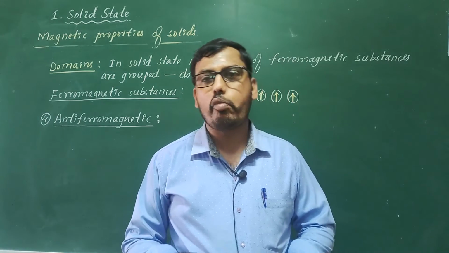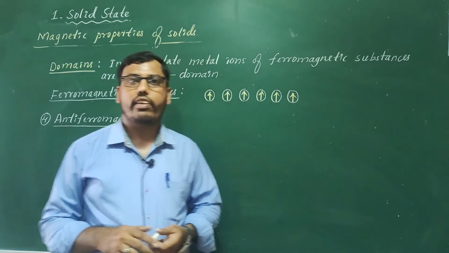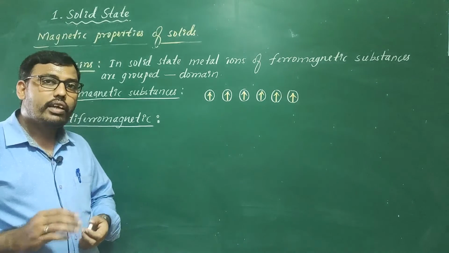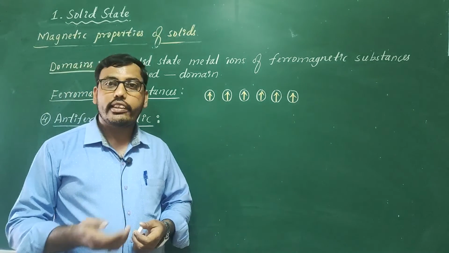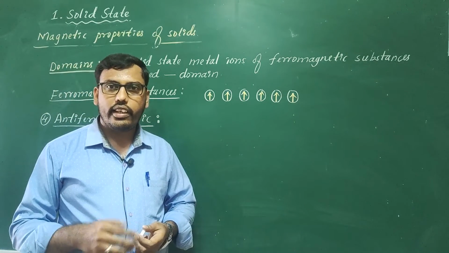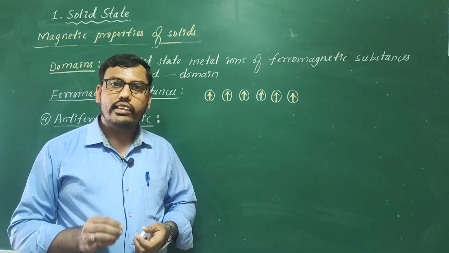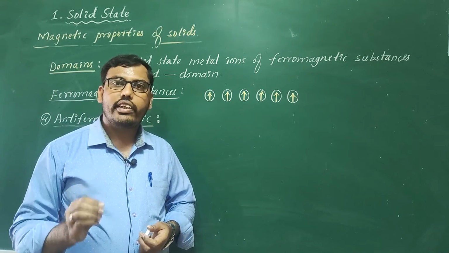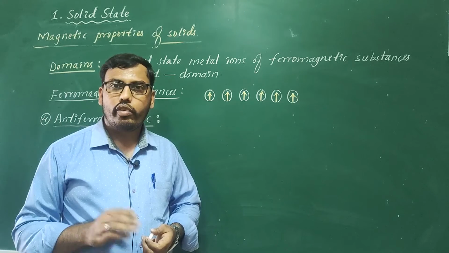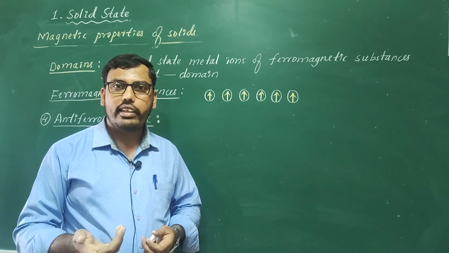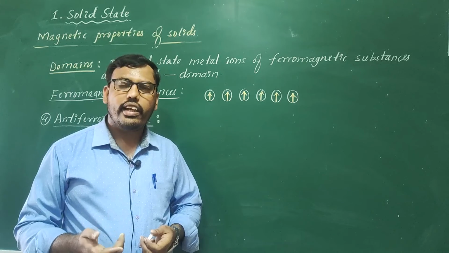These antiferromagnetic substances also have domains similar to ferromagnetic substances, but they are aligned in opposite directions. I will show you. Hence each cancels the other's magnetic moment. So +3 -3 gives rise to 0, like that.